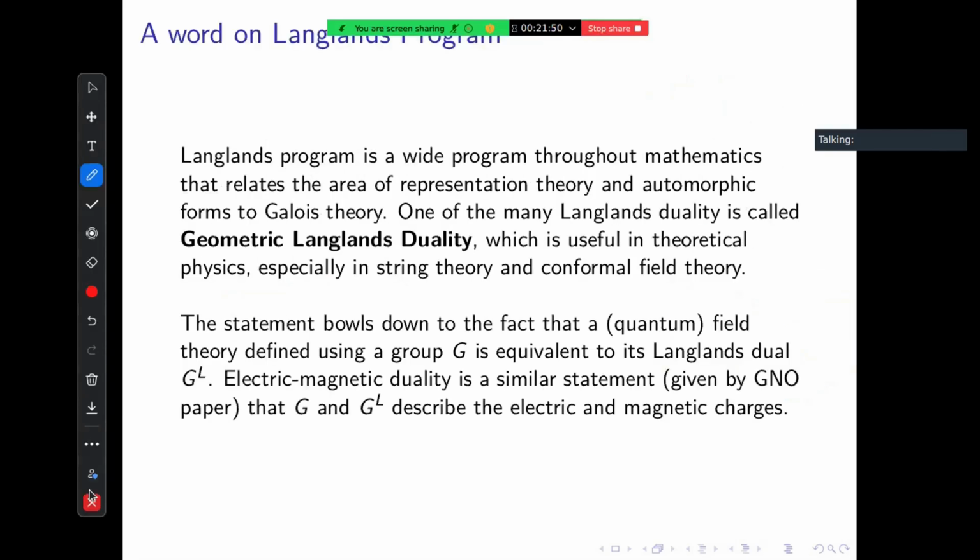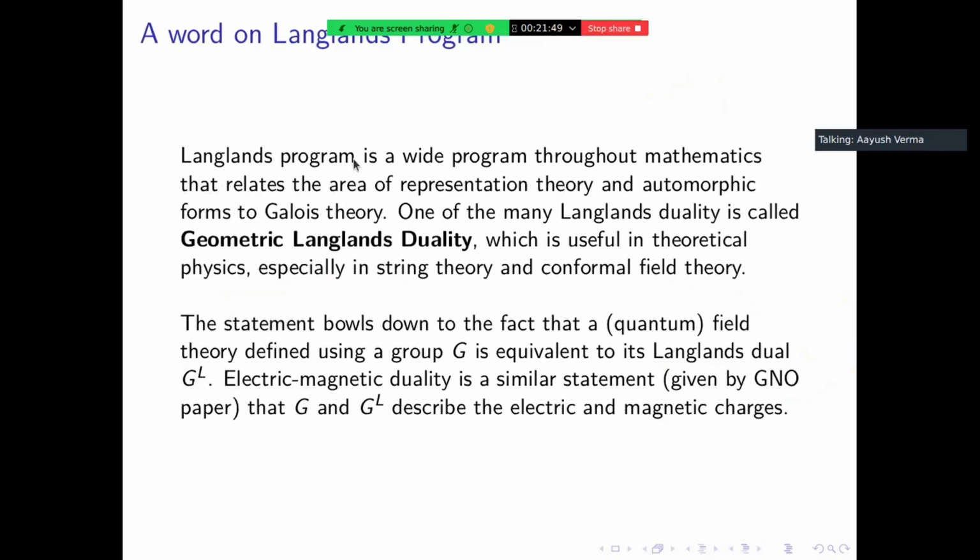So, a word on Langlands program. I should say a misleading word on Langlands program because it's very hard to talk about it in such a short time and in such a short exposition. The Langlands program is a wide program throughout mathematics that relates the area of representation theory and automorphic forms to Galois theory. So representation theory is basically when you take a group and map it to some vector space.